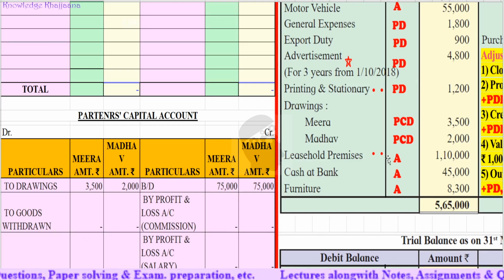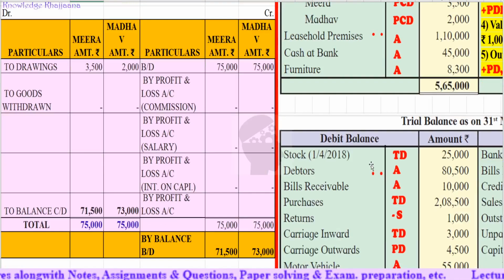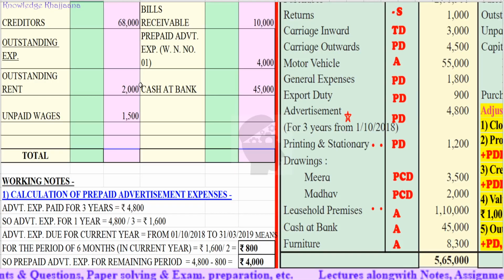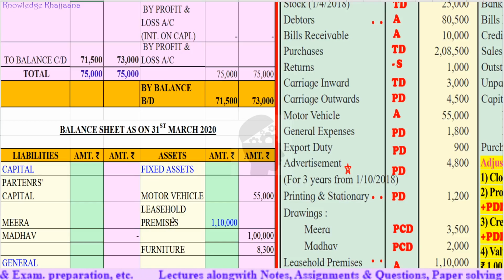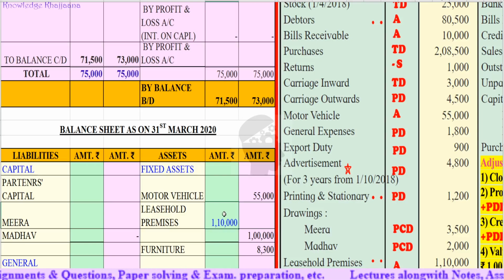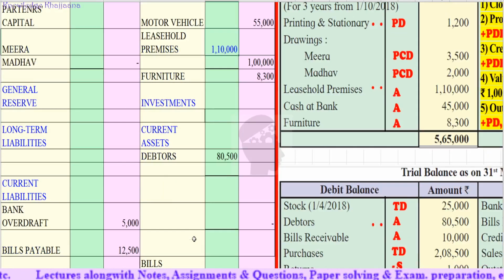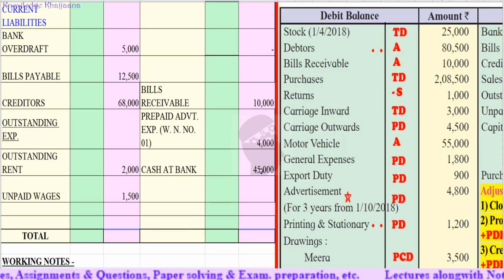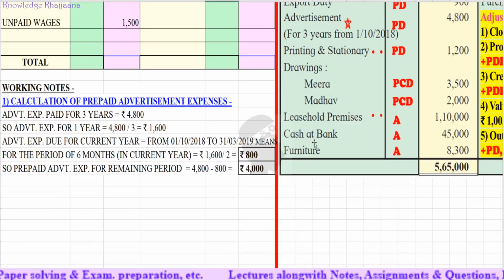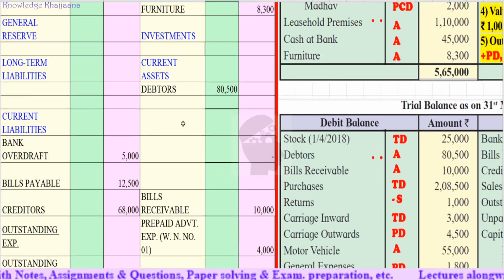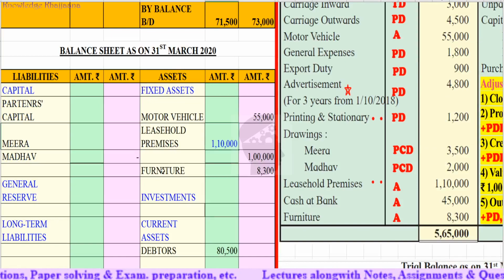Then leasehold premises amounting to rupees 1,10,000, balance sheet asset side. As there is an adjustment, we will record it in the inner column. Then cash at bank, current asset, rupees 45,000, and furniture, fixed asset, rupees 8,300.